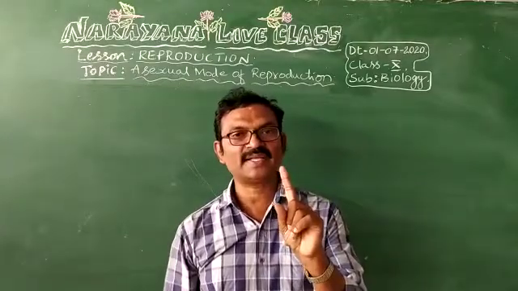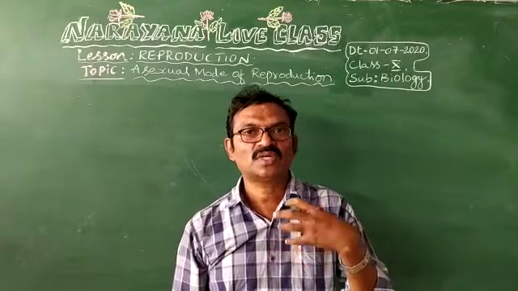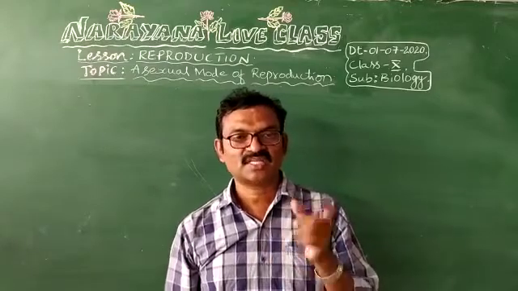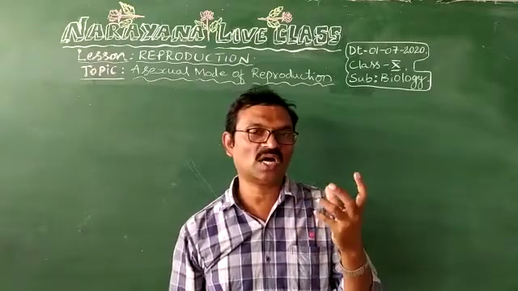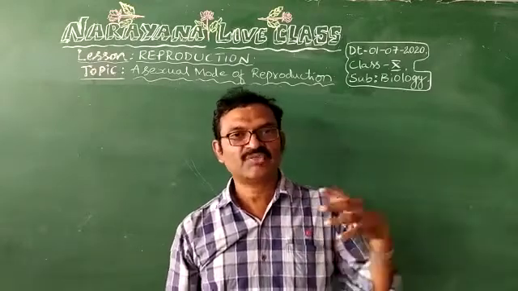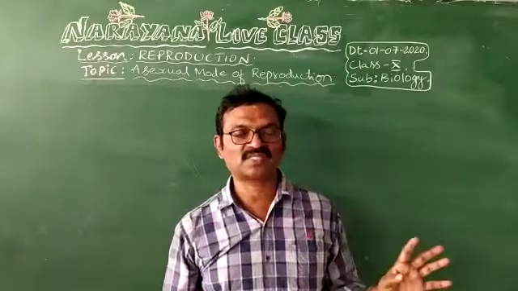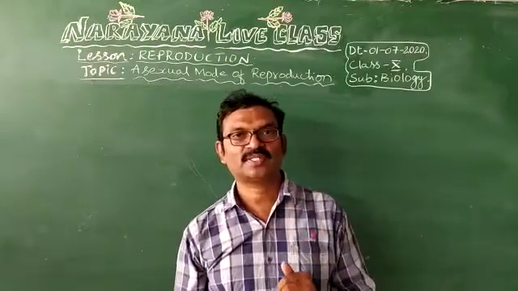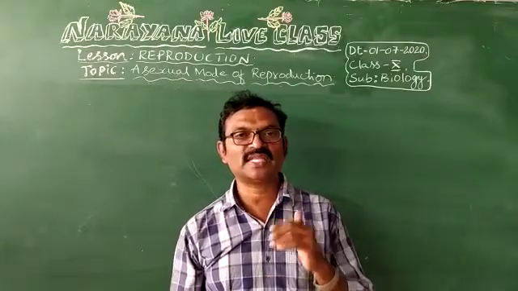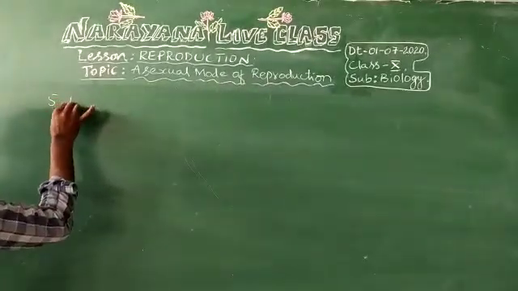Only a single parent involving in the reproduction, without involving gametes. That means male gamete is a sperm cell. Female gamete is an ova or ovule. Without them, young ones are produced from their body parts. Such kind of process is called asexual reproduction.